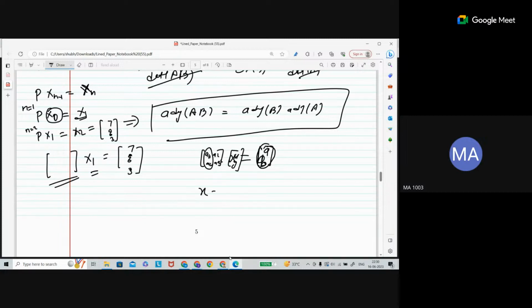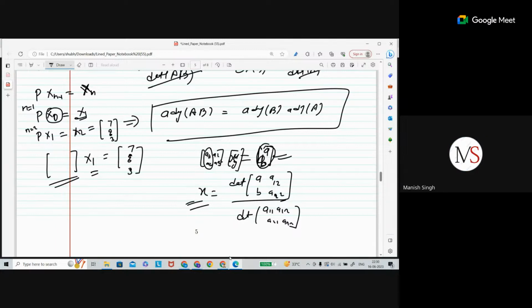So x is equal to the determinant of the matrix with columns b and a12, a22, upon the determinant of our original coefficient matrix a11, a12. Similarly for y, change this one and keep this the same, change this one with this one. This gives y. For y, you change the second column of the matrix by the b value. Yes, by the b. Okay. Wonderful. Thank you very much, sir.